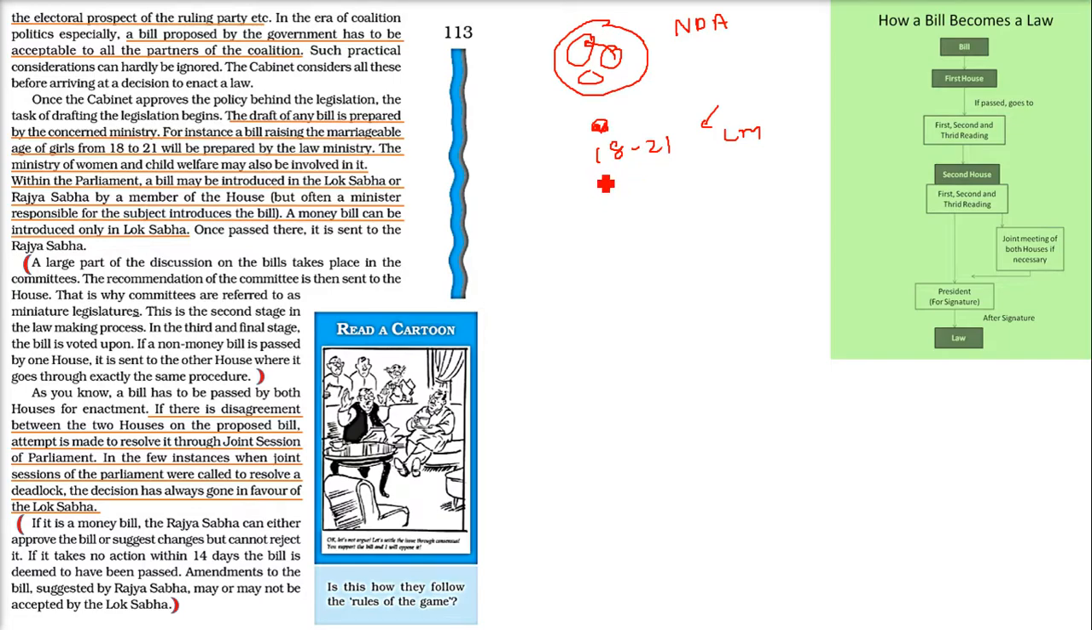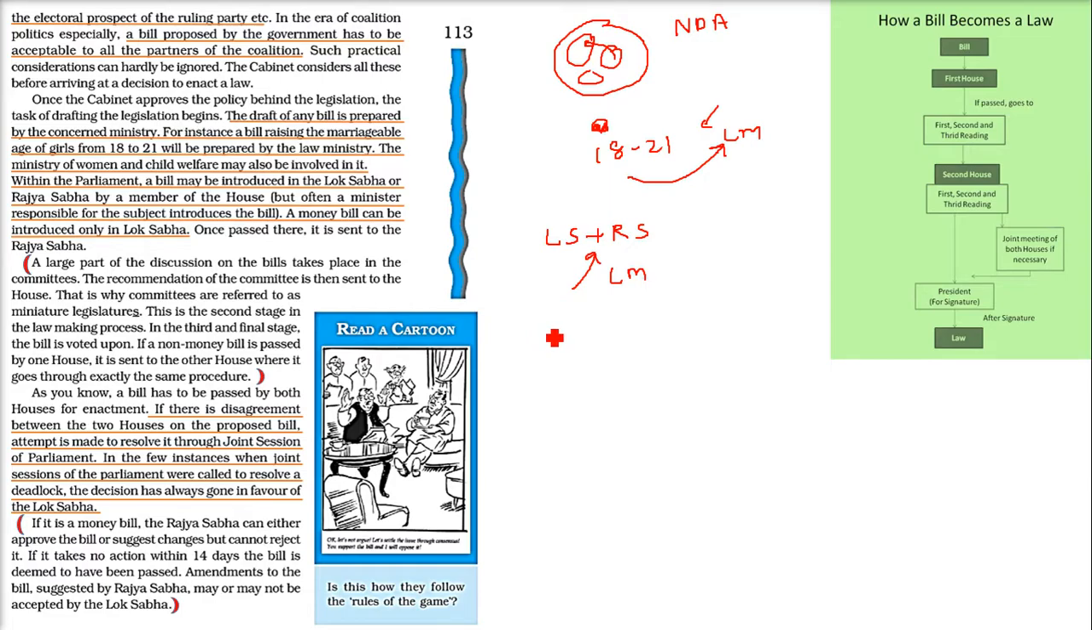The Ministry of Women and Child Welfare may be involved in the formation of this bill. Within the parliament, the bill may be introduced in Lok Sabha or Rajya Sabha. It can be in either house, by a member of the house. But often it is a minister responsible for the subject who introduces the bill. For example, if it is related to some law, the law minister will come forward and put the bill in front of the parliament. A money bill can be introduced only in Lok Sabha, please understand.